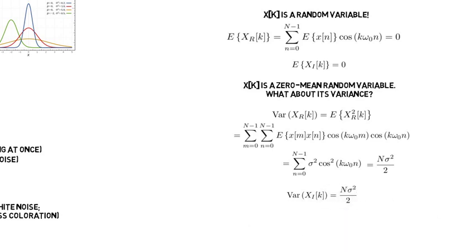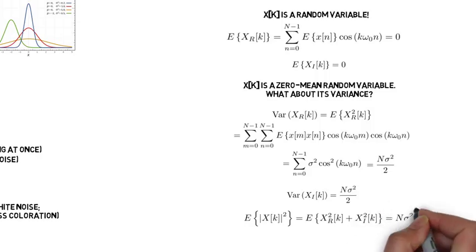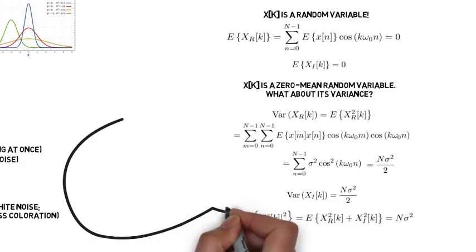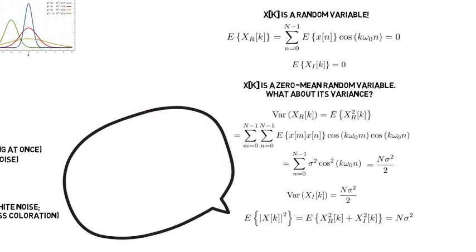Similarly, the variance of the imaginary part is N times sigma squared over 2. And that 1/2 is kind of interesting because if we take the expected value of the magnitude squared of X of k, we get the expected value of the real part squared plus the imaginary part squared, which is just N times sigma squared. This is the reason why the signal is called white noise.